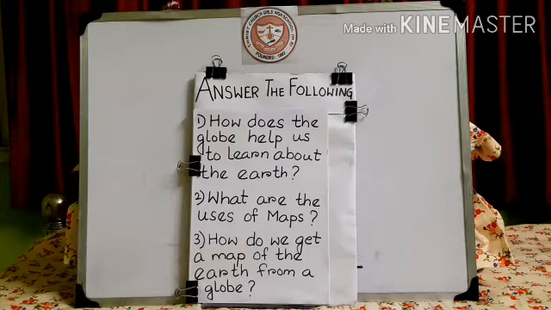The answer that you will write for this is, most maps show a part or all the earth's surface. Maps express information through lines, colors, shapes and other symbols. We use maps to locate places, measure distances, plan trips and find our way, that is direction.